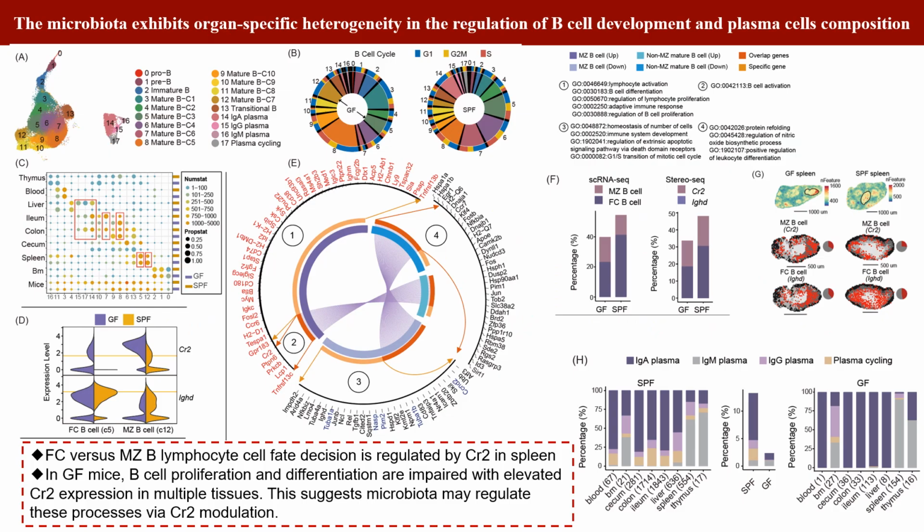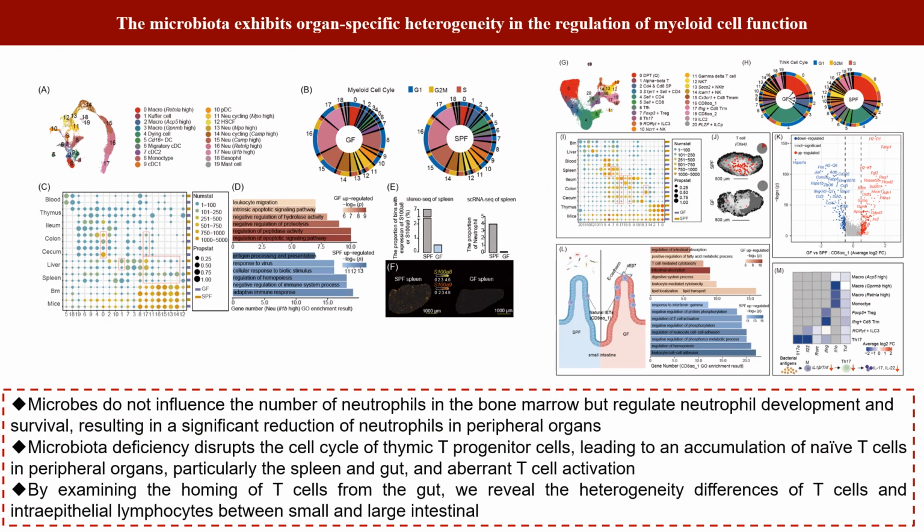Our study revealed key abnormalities in B cells of GF mice, including aberrant proliferation, differentiation, and activation, particularly in splenic marginal zone B cells. Further analysis showed that the fate of splenic follicular and marginal zone B cells is regulated by complement receptor 2. Our study demonstrates that the microbiota regulates neutrophil survival in the bone marrow, disrupts the thymic